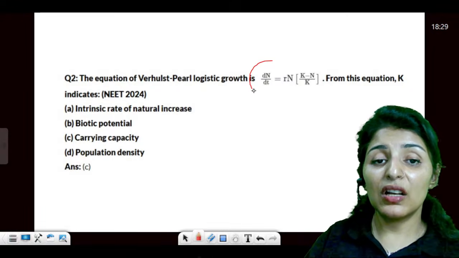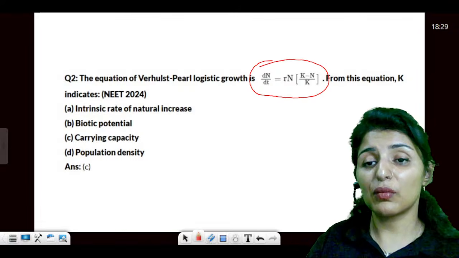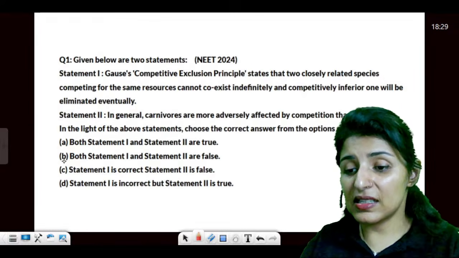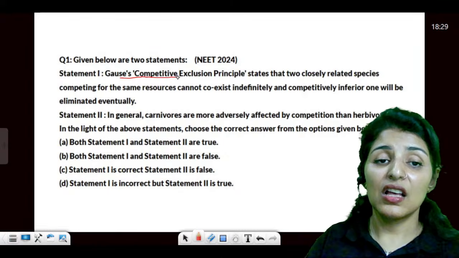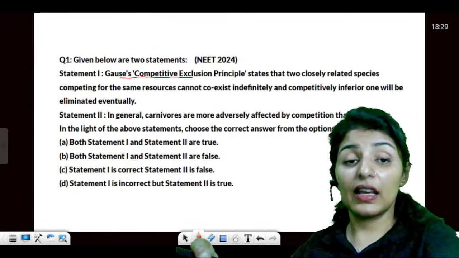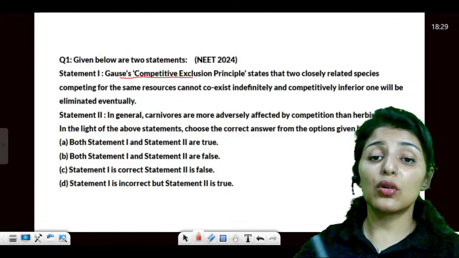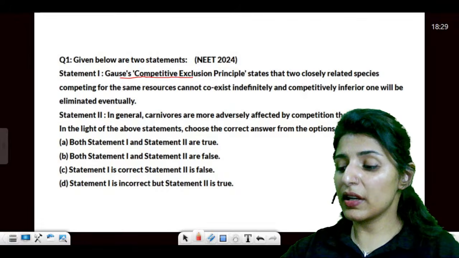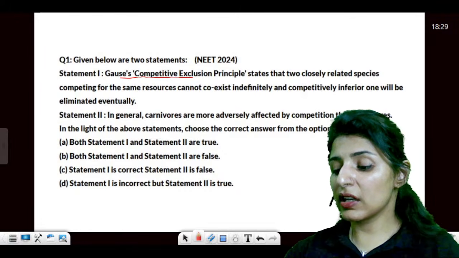The equation of Verhulst-Pearl logistic growth. From this equation, what does K indicate? K is the carrying capacity. Gause's competitive exclusion principle keeps coming back again and again, and we are also getting resource partitioning again and again.